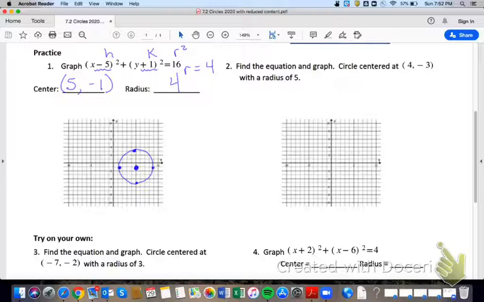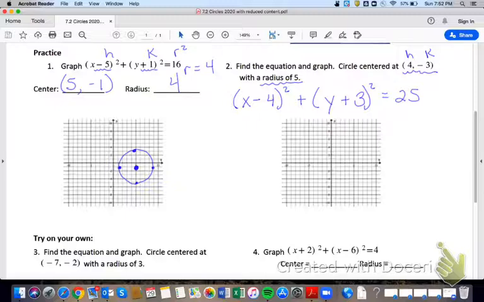Okay. On number 2, we need to find the equation and then graph. We're given the circle is centered at (4, -3), and it has a radius of 5. So we're given the center, h, k. So the standard form of the equation, (x - h), and h is 4, quantity squared, plus (y - k), but notice k is a -3, so minus a negative becomes plus 3 squared equals the radius of 5 squared. So 5 squared is 25.